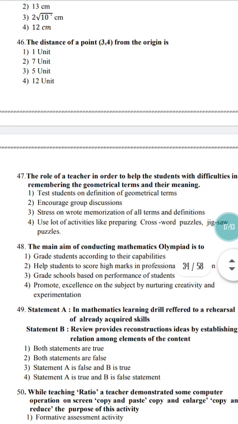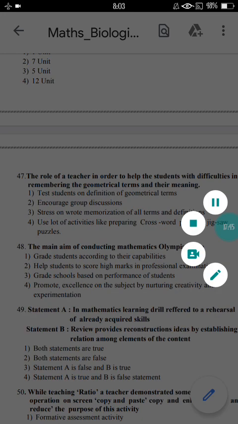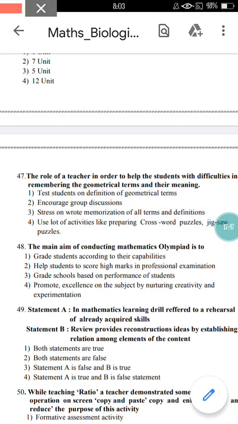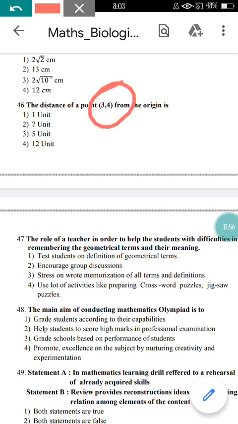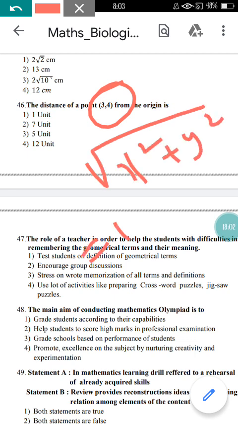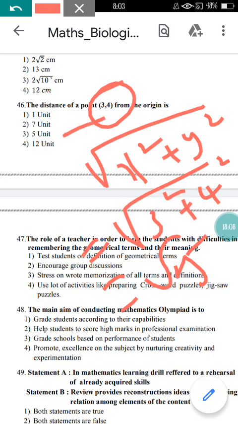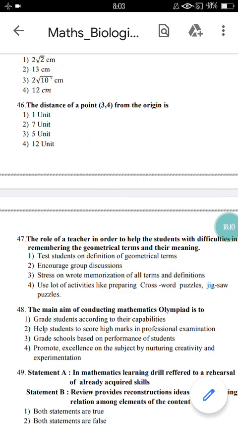Now come to question number 46 here. In question number 46, they are asking to find the distance of a point from the origin, and you know the formula as square root of x square plus y square. Just substitute the values. 3 square plus 4 square is nothing but 25, and the root of 25 is 5. So option 3 here is the correct option.